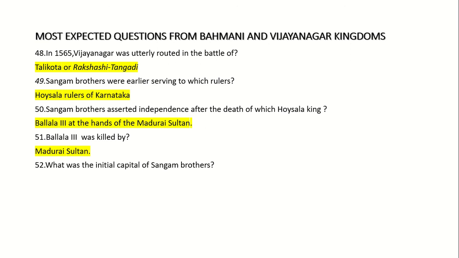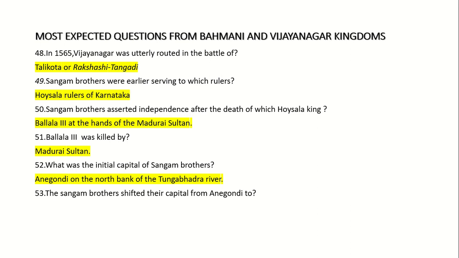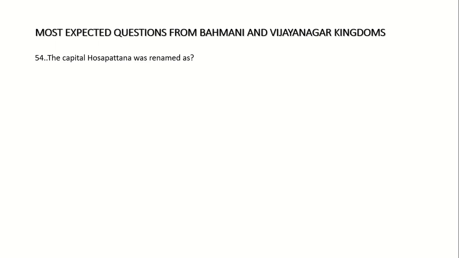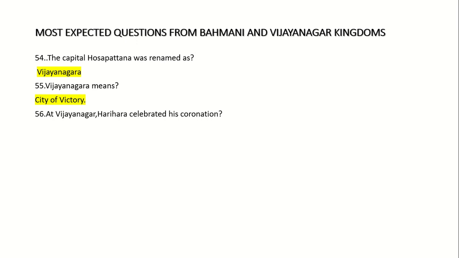What was the initial capital of Sangam brothers? Anigondi. 53. The Sangam brothers shifted their capital from Anigondi to Hosala town, Hosapatna. 54. The capital Hosapatna was renamed as Vijayanagara. Vijayanagara means city of victory. 56. At Vijayanagar, Harihara celebrated his coronation in 1346.